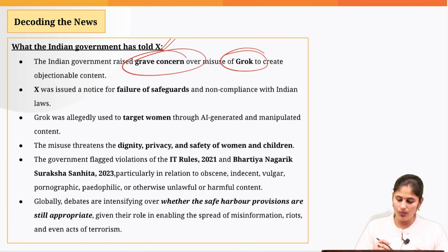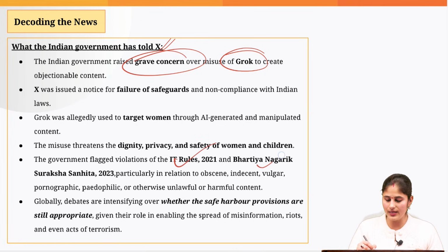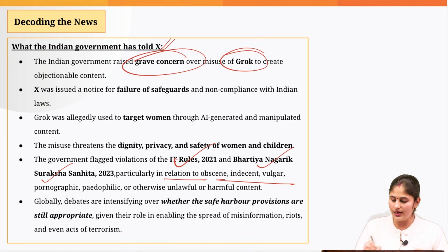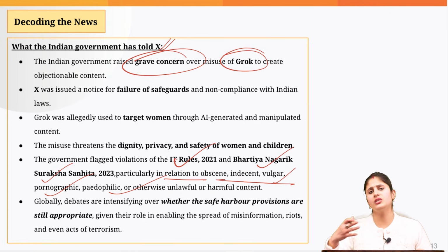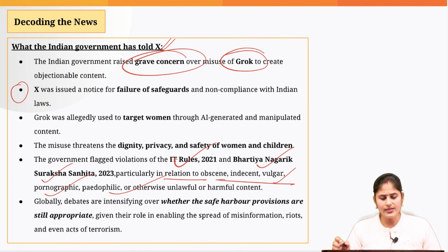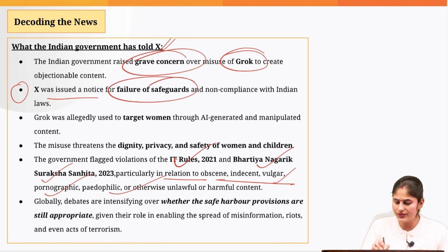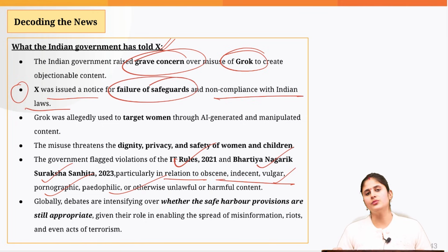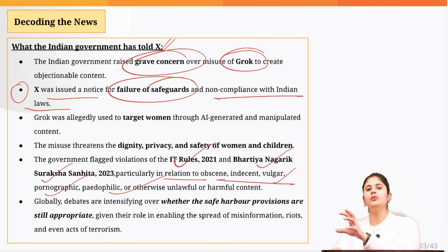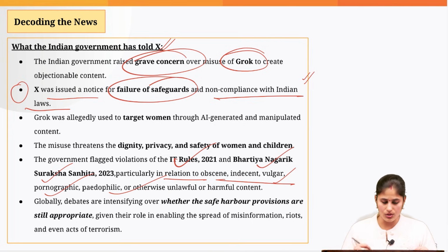If you go by the IT rules and the Bharatiya Nagarik Suraksha Sanhita, there is a particular section related to obscene, indecent, vulgar, pornographic and other content which is derogatory towards women. It has been pointed out that X has been issued a notice of failure of safeguards and non-compliance with Indian laws. So the Indian government has pointed out that if this tool is producing such objectionable pictures, the X company is not able to follow the Indian laws.